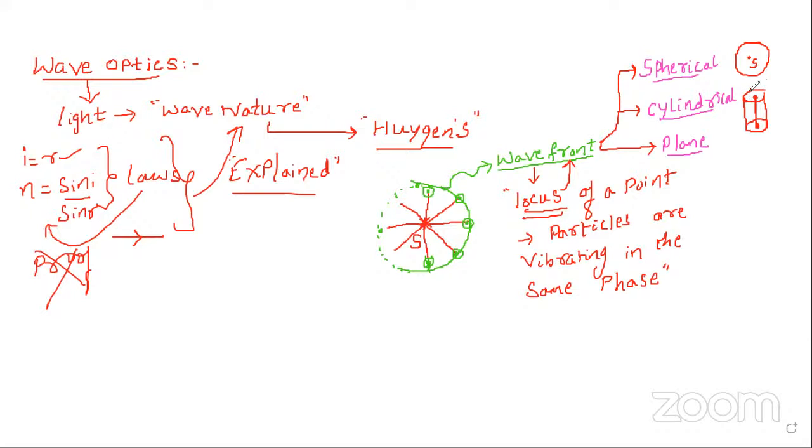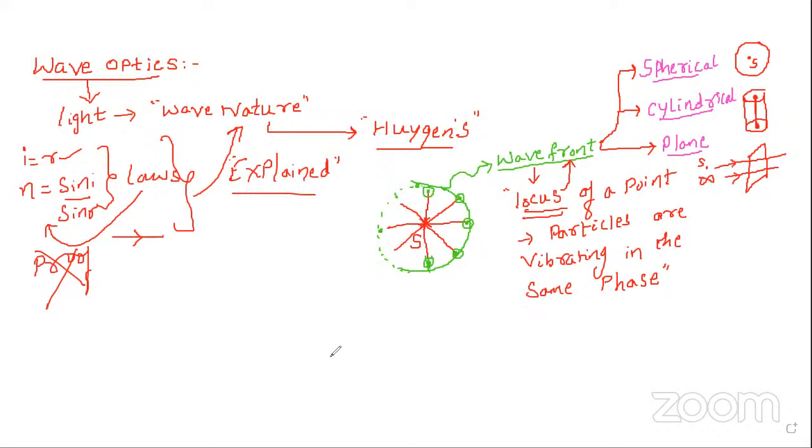So a point source produces a spherical wavefront. A linear source produces a cylindrical wavefront. A plane wavefront is also from a point source, but the point source should be placed at infinity. Whatever wavefront you get, that wavefront is going to be a plane.